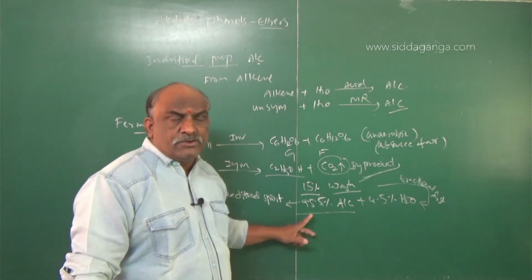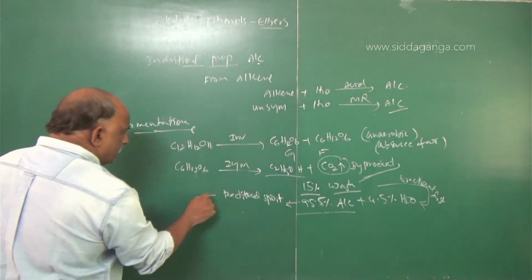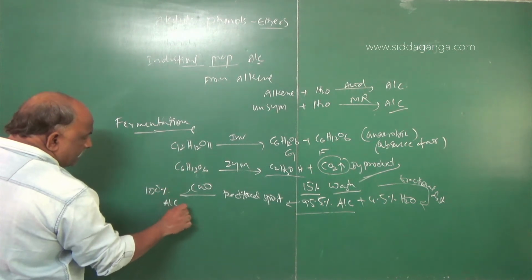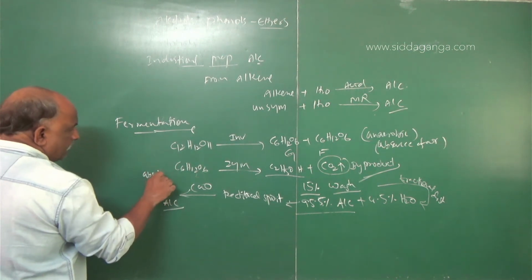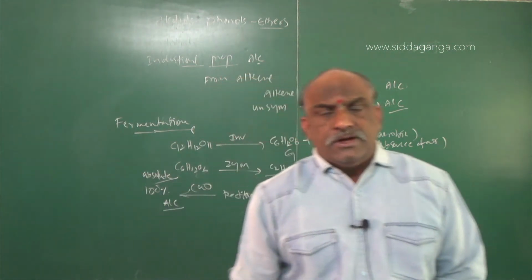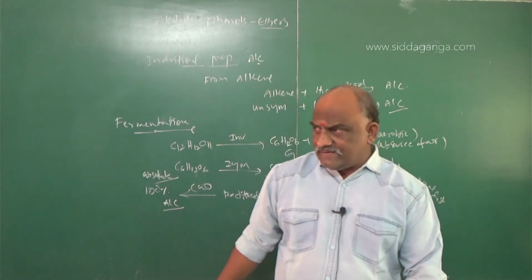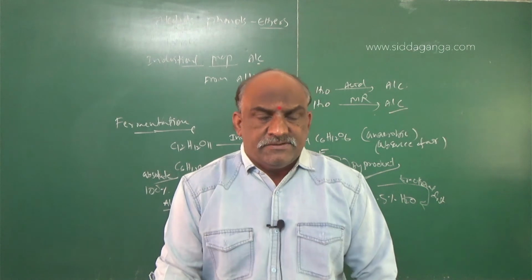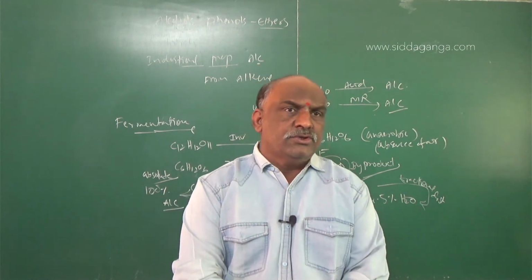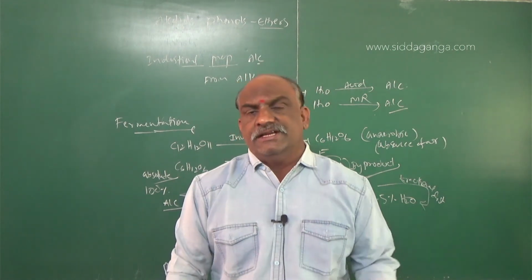To this 95% alcohol, you add some lime, CaO. Addition of lime gives 100% alcohol, which is called absolute alcohol. Absolute alcohol can be used for the preparation of many medicines in the pharma industry. Alcohol is used as a solvent, and also for the preparation of liquor, such as wine, brandy, beer, and whiskey.